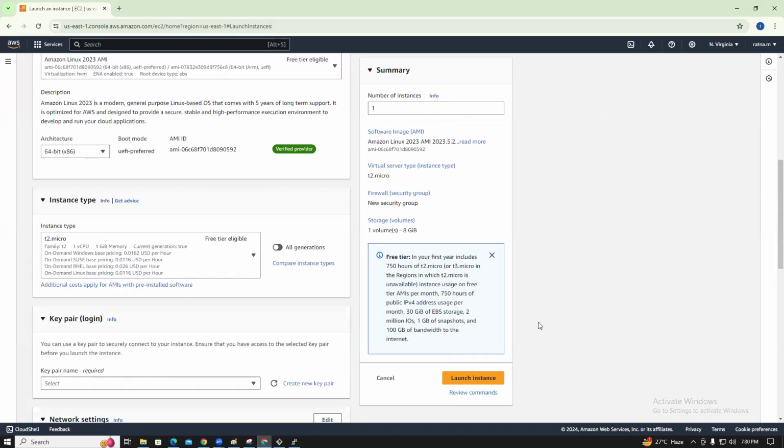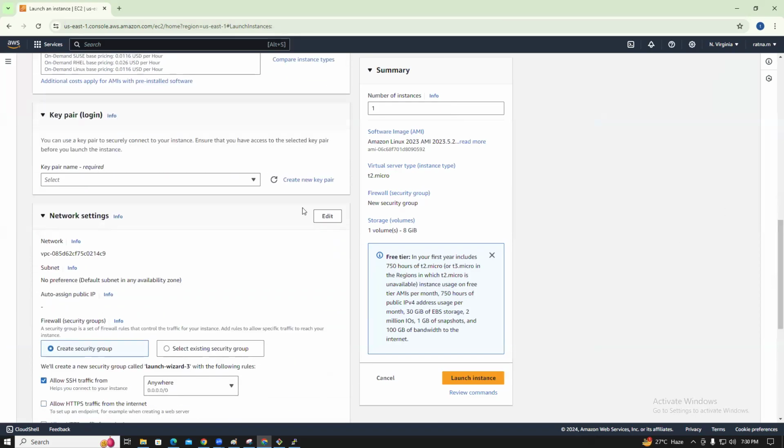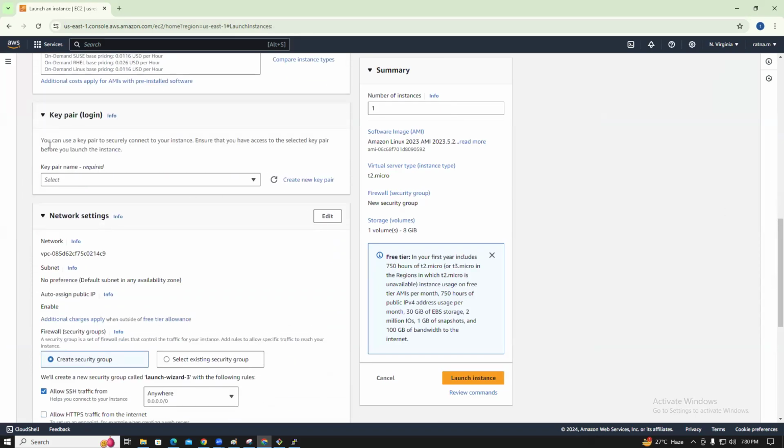You see, guys. So what is the key pair? They are creating the RSA key pair. If you use the pair, you can securely connect to this server. It created an RSA key pair.